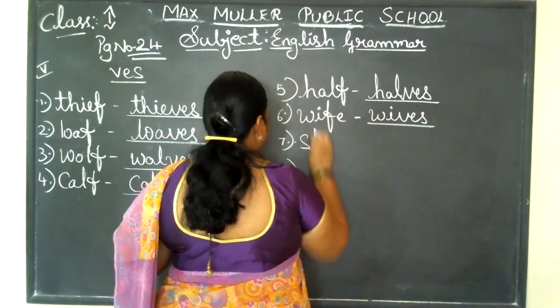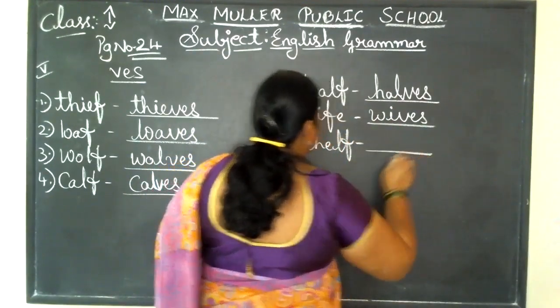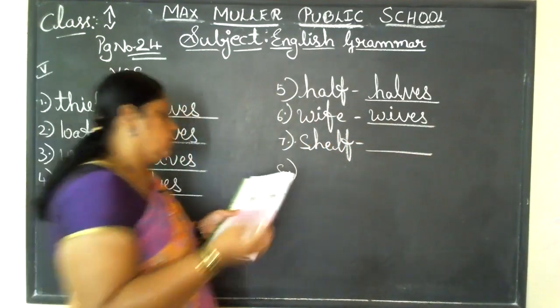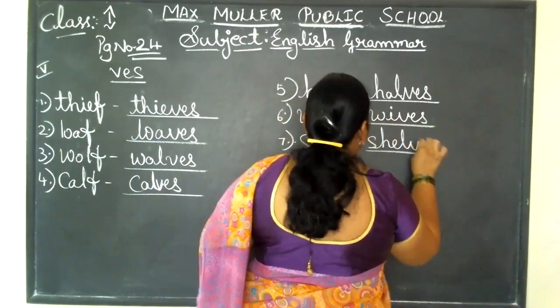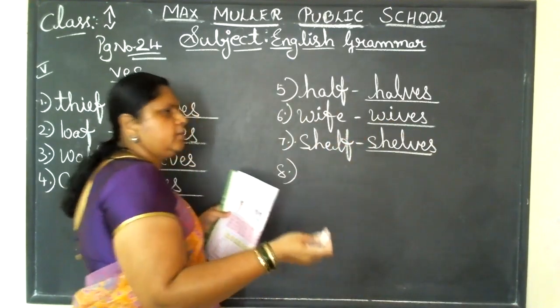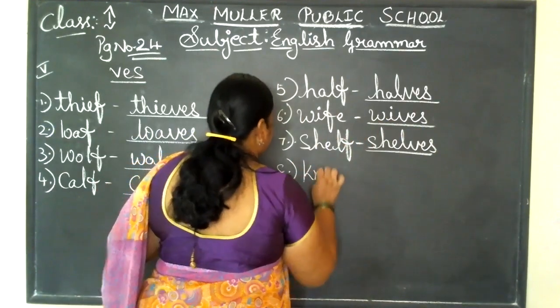Okay, shelf, S-H-E-L-F. Where do you find it? You find it in the classroom. Books will be kept inside the shelf. That is shelves, S-H-E-L-V-E-S. Shelves means more than one. Understood? Next is knife.